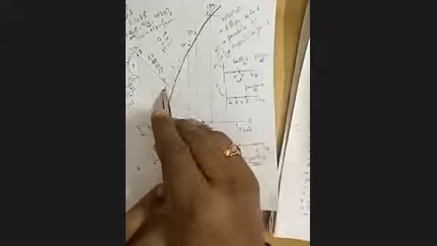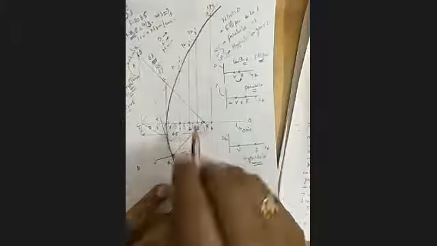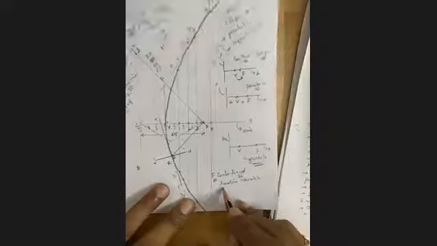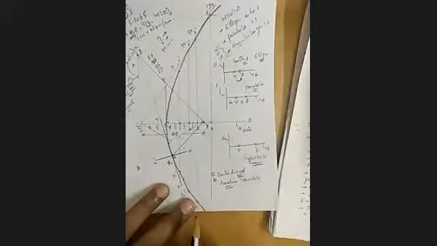You remember how? 1 dash has a radius, F as center. 2 dash has a radius, F as center. 3 dash has a radius, F as center. Center is fixed, but radius is variable. That is second strength. Getting my point? Understanding? Noting down these things?